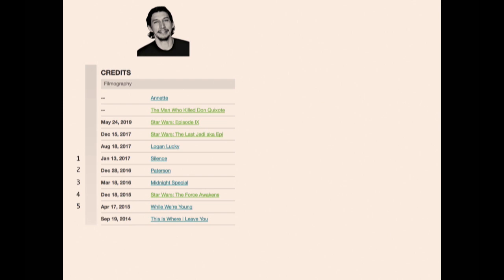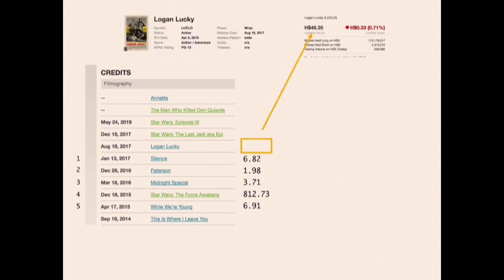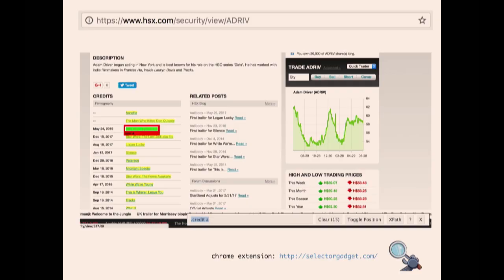So grab his last 5 movies, click, click, click, figure out that, okay, these are the prices attached to all those movies. You can actually go to the Logan Lucky page and see that the market is currently valuing that movie at 46 bucks. And so you're putting in a 46 and you're dropping like a 7, you're gonna increase Adam Driver's price. So it'd be awesome if we could just automate this, and this is where rvest and purrr come in.